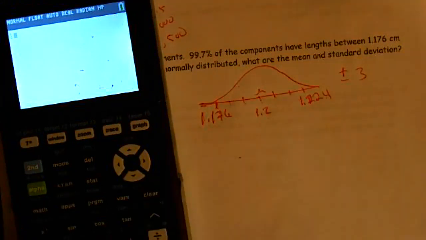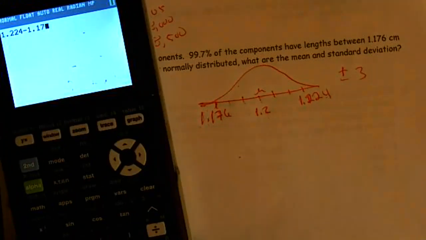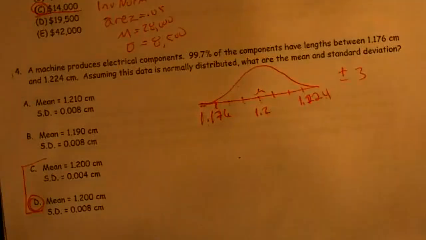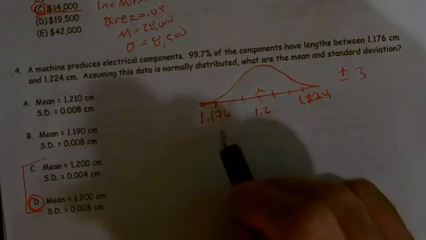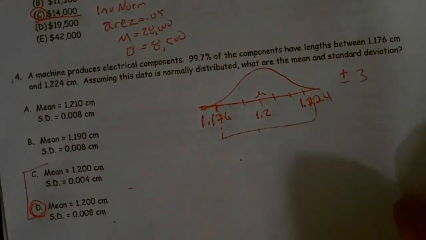I could have gone 1.224 minus 1.176 and divided that answer by 6 and still gotten 0.008. So any of the 3 ways, I could have gotten 0.008. We averaged these two together to get the 1.2, and that gives us answer D as our answer choice. All right, moving right along.